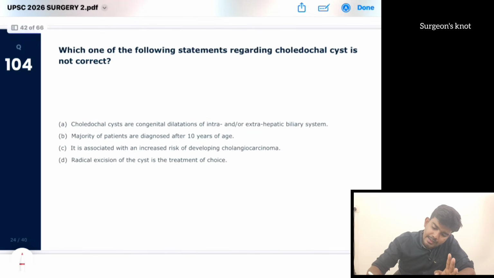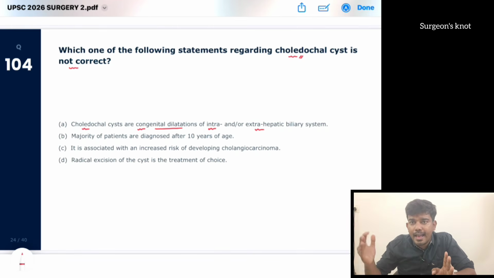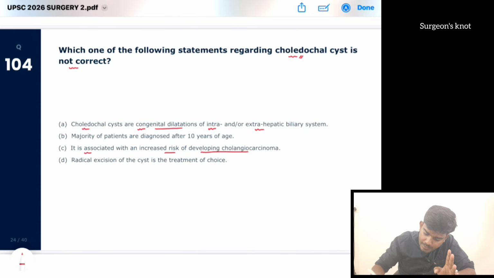Which one of the following regarding choledochal cyst is not correct? Choledochal cysts are congenital dilations of intra and or extrahepatic biliary system. Correct. It is associated with increased risk of developing cholangiocarcinoma.